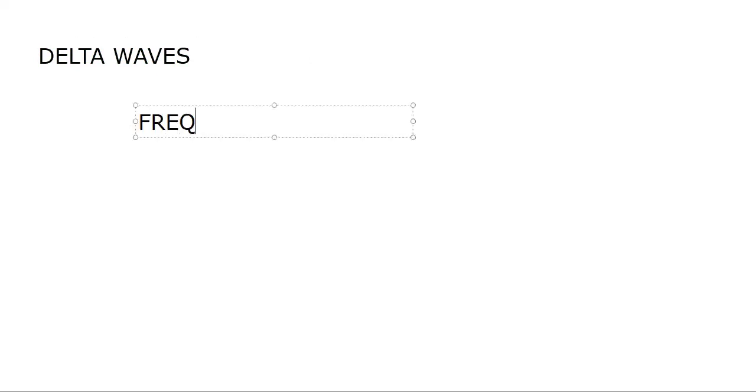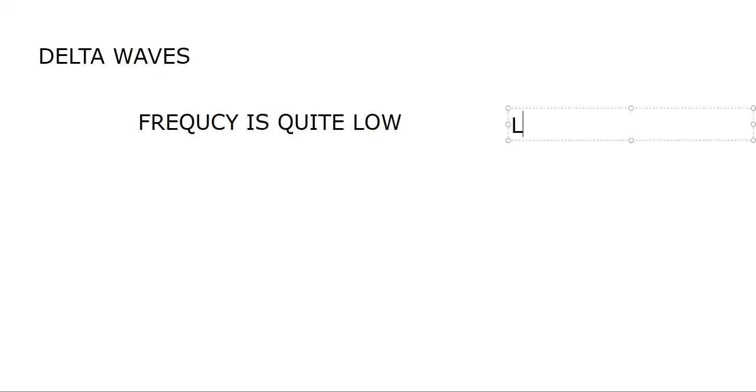Next, let's talk about the delta waves. Delta waves have quite a low frequency, less than 3 cycles per second. Wait for my explanation; first let me compare all of them.